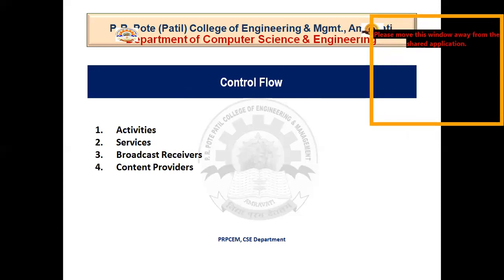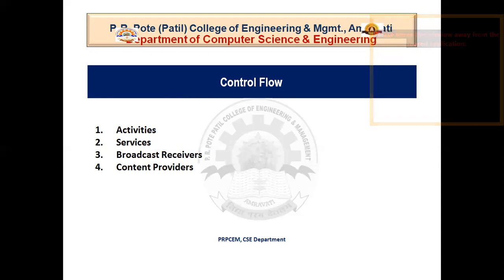Okay, so activities handle user interaction, service handles background processing associated with an application, broadcast receiver handles communication between Android operating system and Android application, and content providers handle data and database management issues.